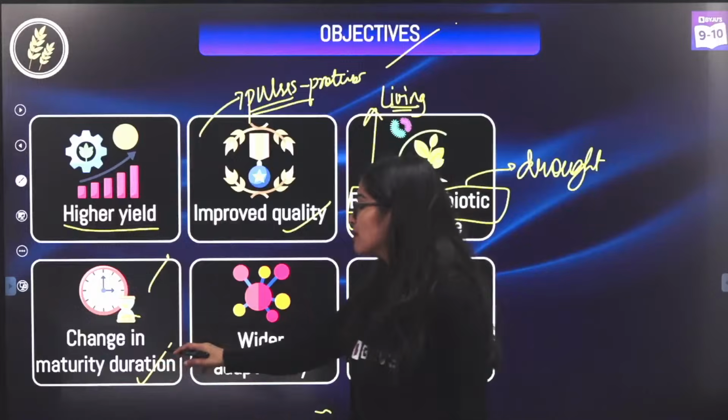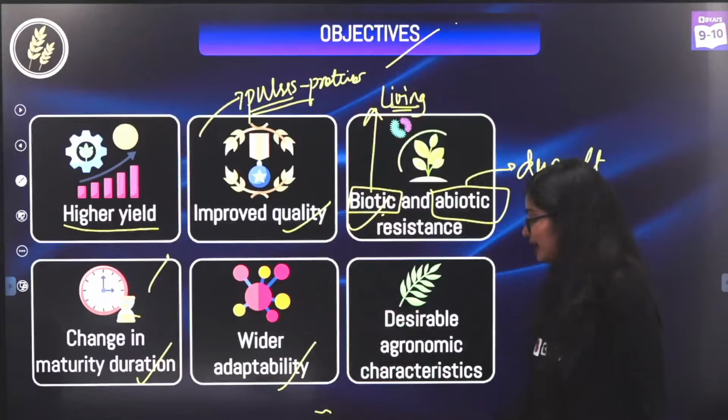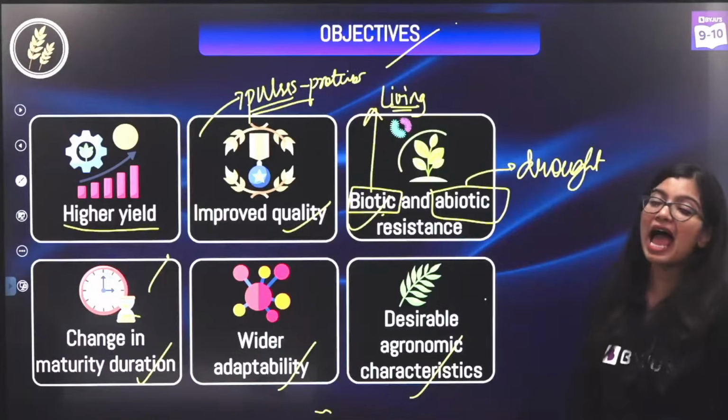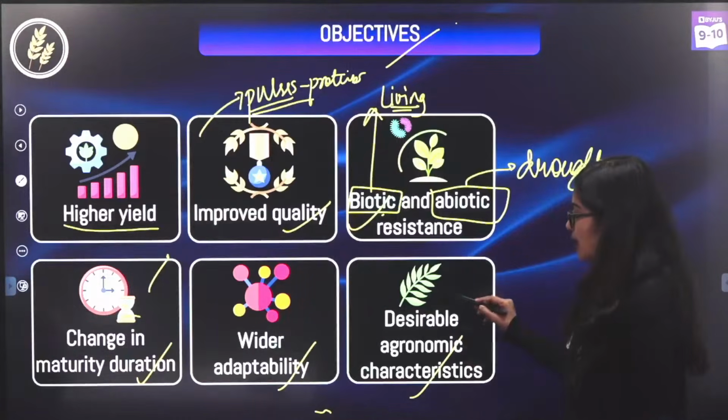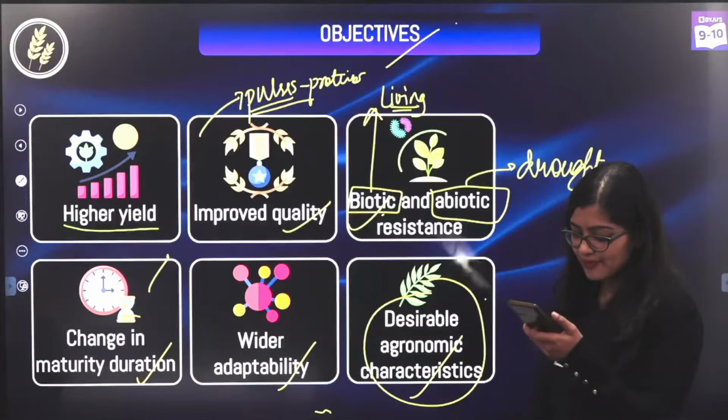That is what we mean by change in maturity duration. Then wider adaptability, again to survive, and desirable agronomic characteristics. I will come back to this once I explain the next set of concepts, okay?